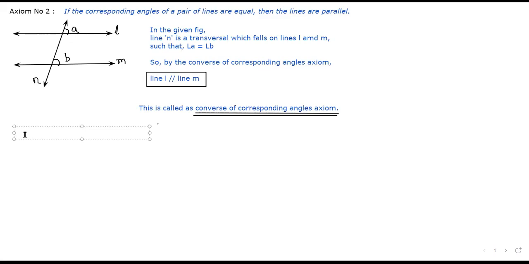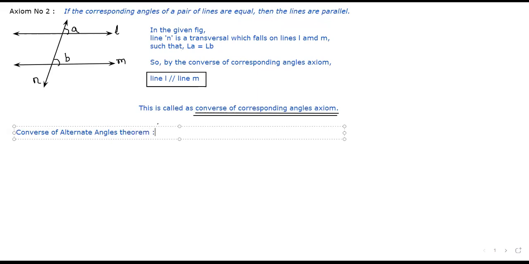Now write down. Finished? Now everybody write down here: converse of alternate angles theorem.